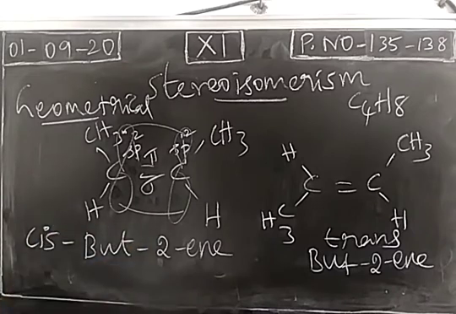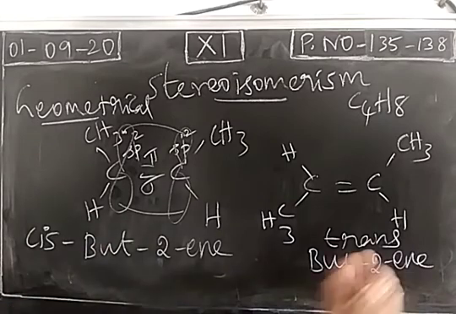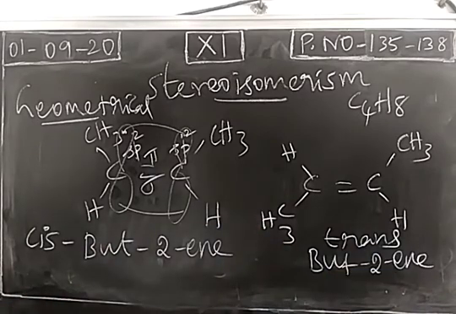Alkene exhibits geometrical or cis-trans isomerism. Then how can we differentiate these two isomers as cis and trans? That's the next question. We call this a cis isomer and this a trans isomer. We know that both have a different spatial arrangement, so they are isomers. How can we say this is a cis isomer, this is a trans isomer? If similar groups are on the same side, we call them a cis isomer.